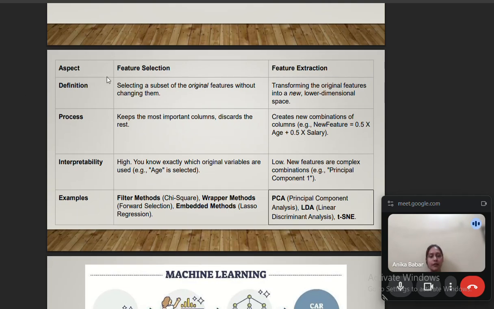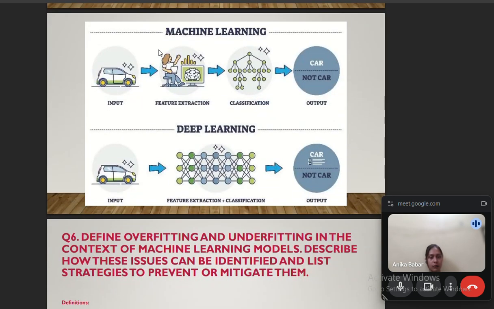So the aspects, definition first. Feature selection is selecting a subset of the original features without changing them. Feature extraction is transforming the original features into a new lower dimensional space. Now you can go through all the aspects, that is process, interpretability, and example of feature selection and feature extraction. Next, in machine learning, input, then features are extracted, then classification, and then output. And in deep learning, input, feature extraction plus classification are both done together, and then output.